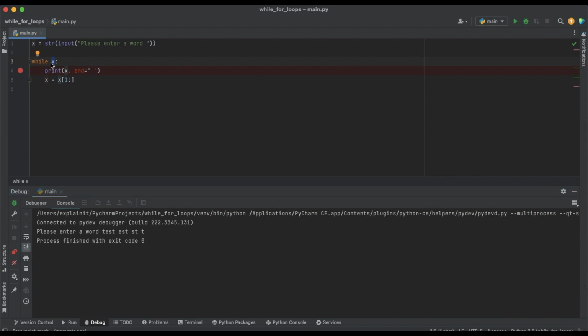So as you see, the loop stops when the condition is false. As you remember from the previous video about if statements, it will be false if the string is empty. So for this small script, we just wrote the loop with the possibility to stop. When the string is empty, it will stop.